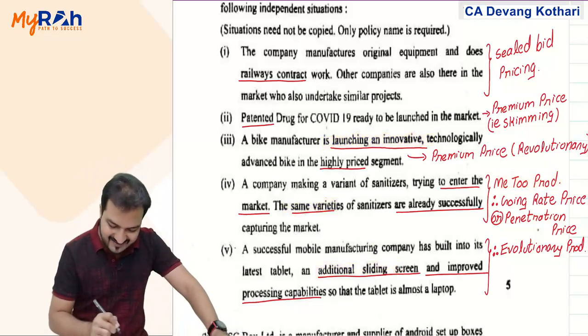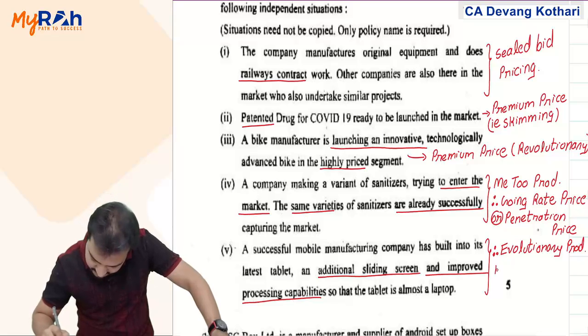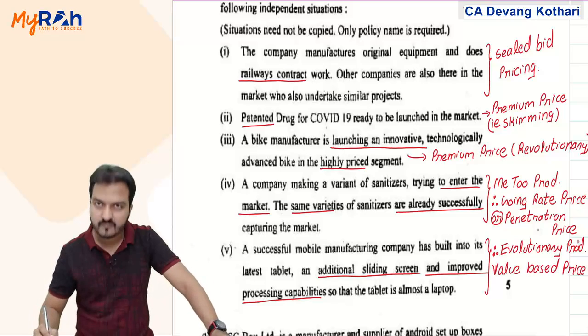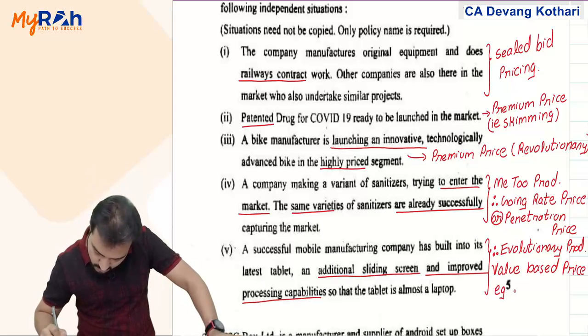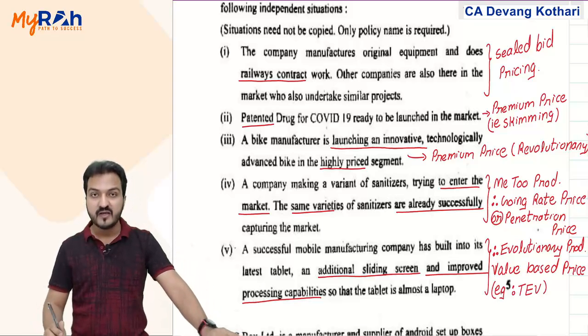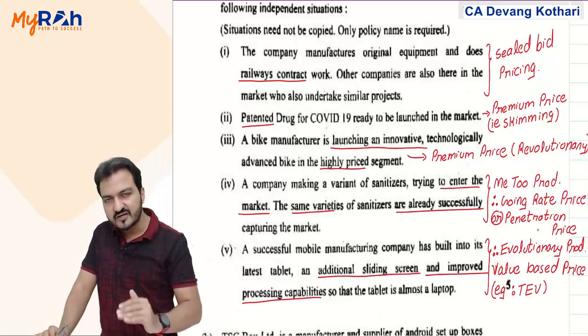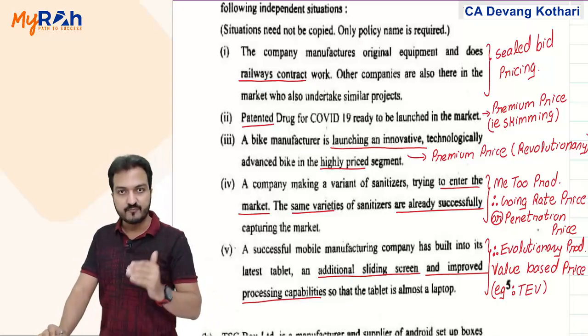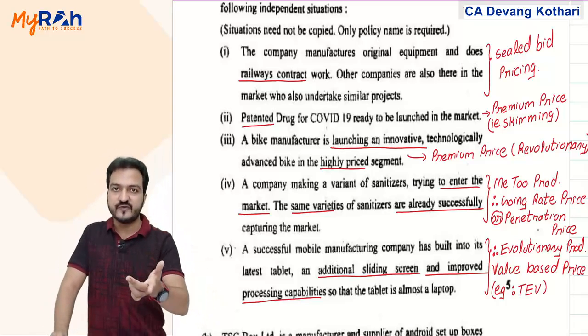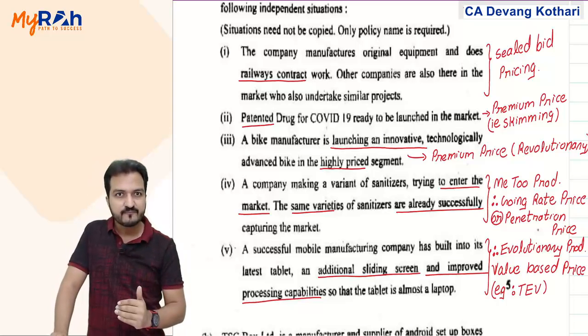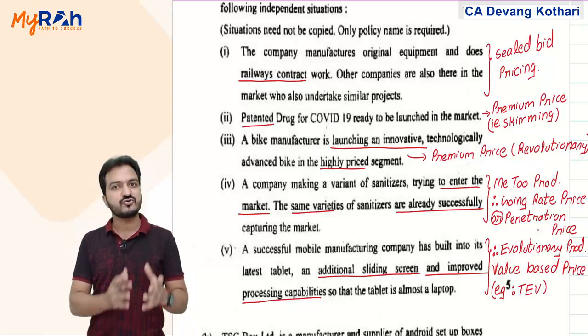So what pricing it can charge? It can charge pricing, I can say, value based pricing. Yaad karo, we had one example there called as true economic value, TEV, meaning you charge price little more than the others. You charge your price little more than the others who are giving similar products because your product has some extra features. So you can charge extra price to the extent of extra features what you have. You can charge little extra price to the extent of extra features that you have.